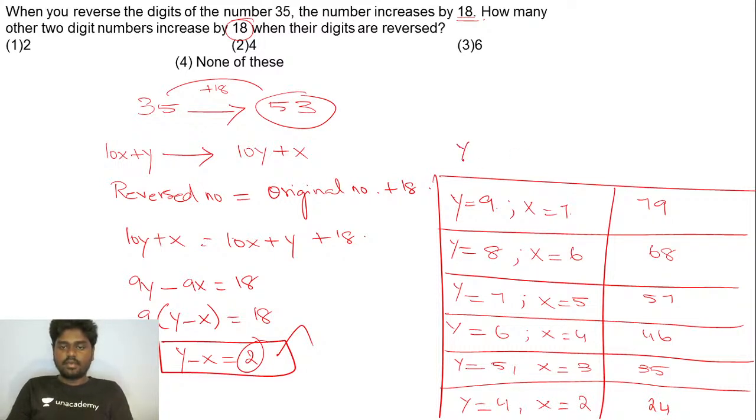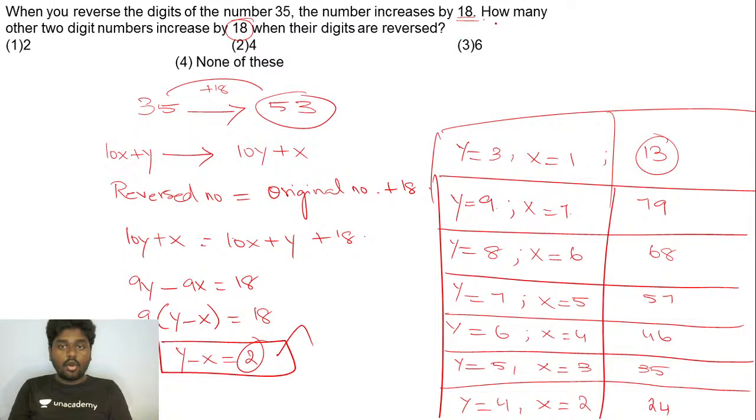Find the last thing. If y is equal to 3, then x will be 1, such that you will be getting the original number to be 13. Right. So listen carefully, guys. They're asking you how many other 2-digit numbers. So you need to exclude this 35.